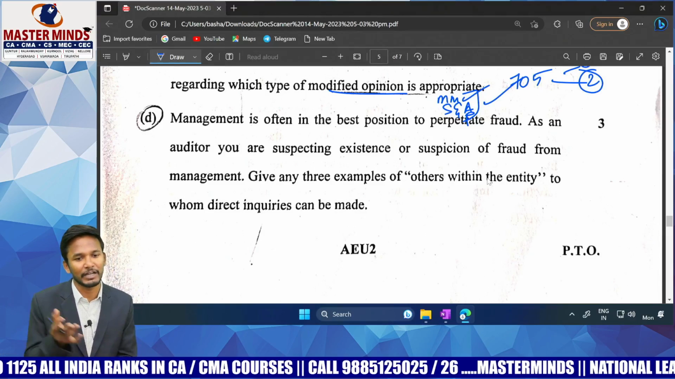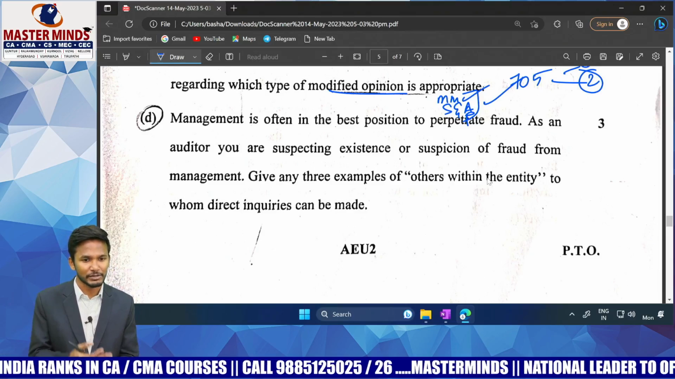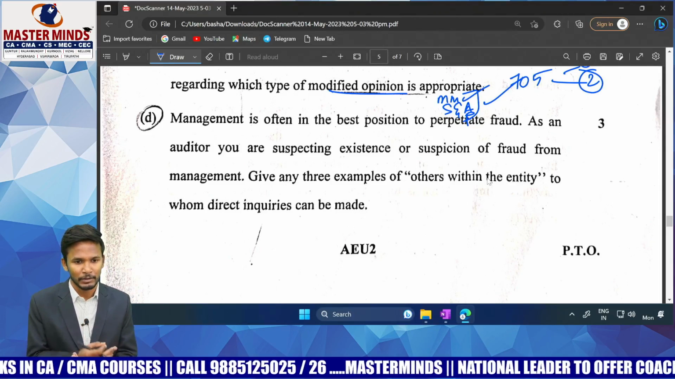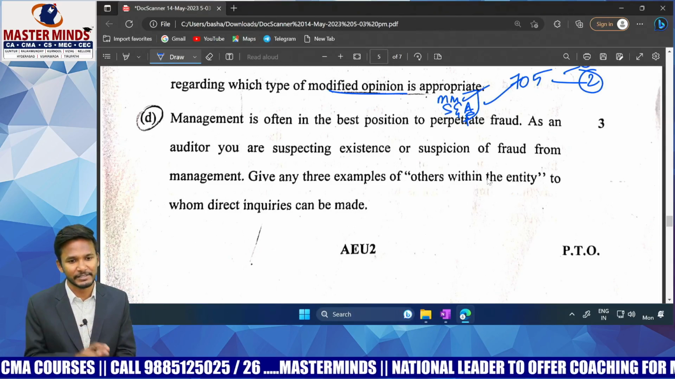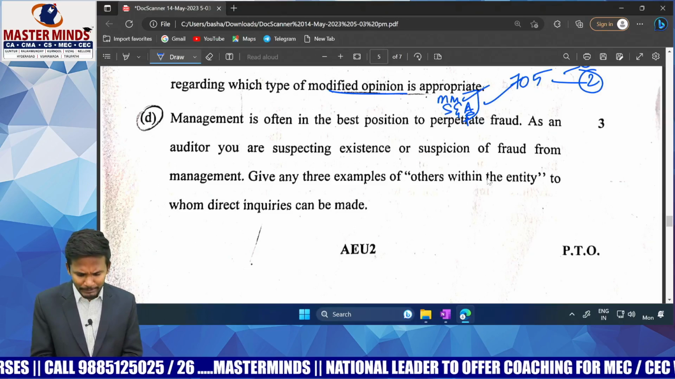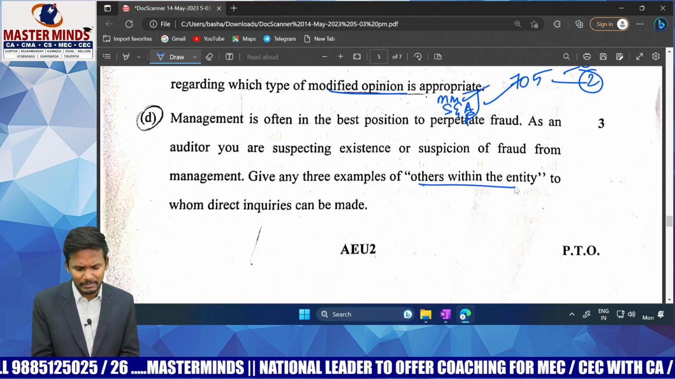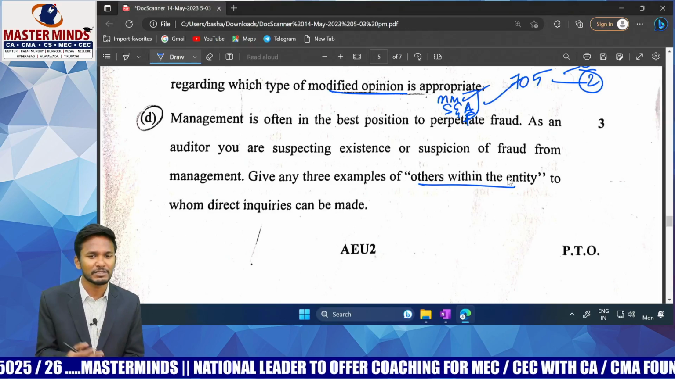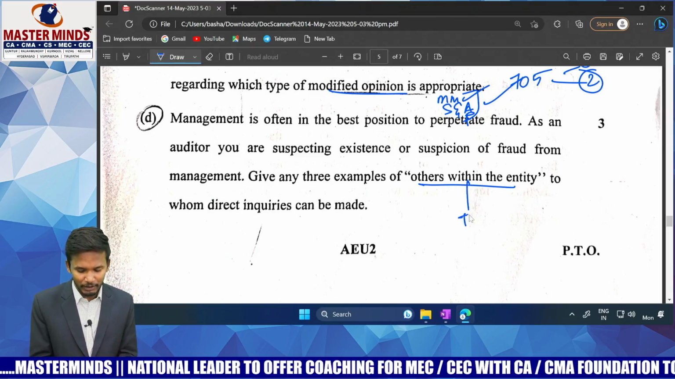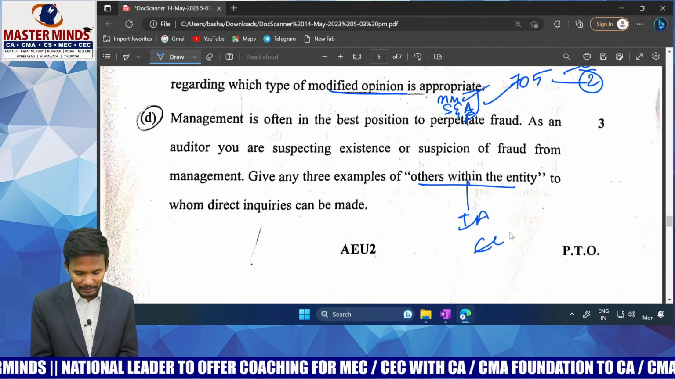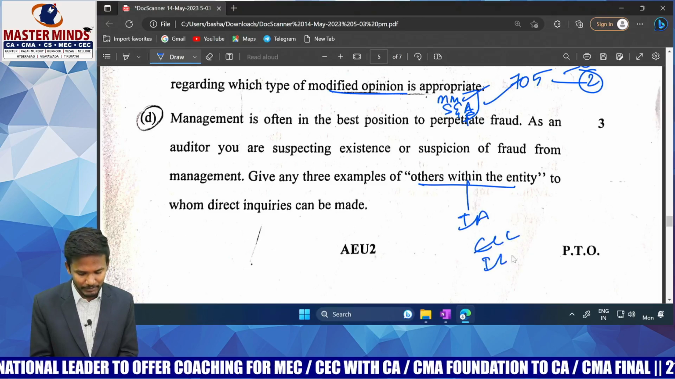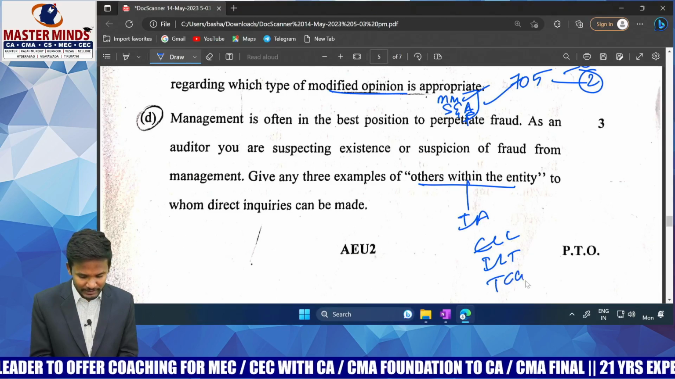We cannot directly go for inquiry with the management. Why? Because they themselves are involved in the fraud. So we can go for inquiry with the other parties. Yes. Who can be the others? They are asking simple questions, sir. Give me examples of others within the entity. Sir, I can say internal audit team. I can say external legal team, or internal legal team. I can say TCWG. I can say even employees also.